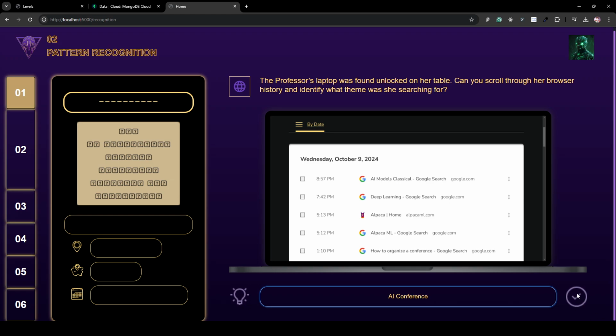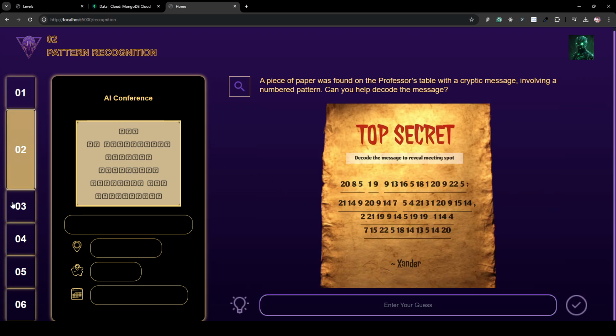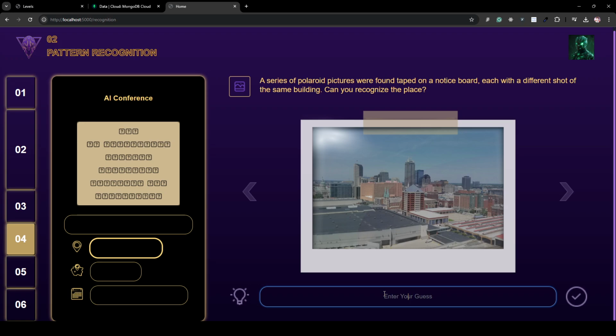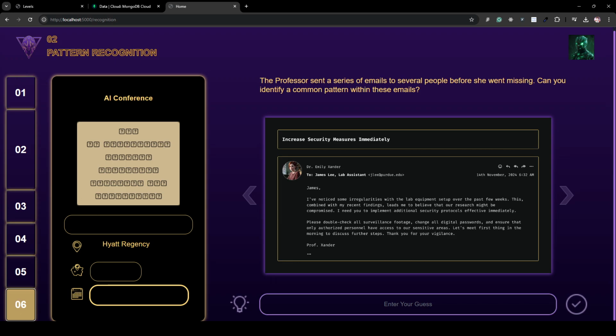Going through all these hints, students can unveil the details of the conference. As soon as I'm filling in the details, the card will get populated. So these are different levels which involve hints about the conference.